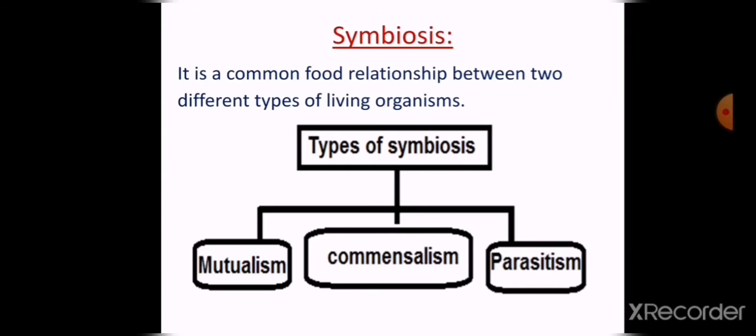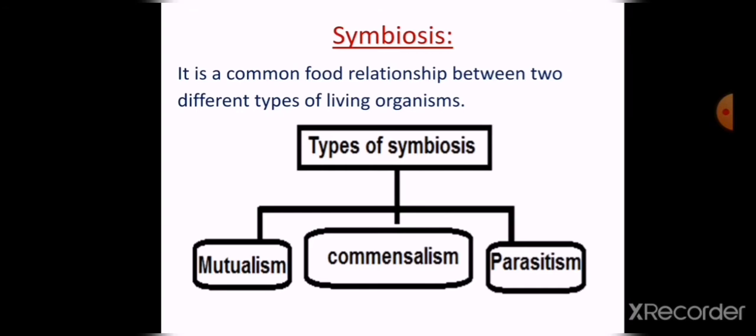organisms. In the last video, we talked about the types of food relationship, which are predation, symbiosis, and saprophytism. And we finished the predation. Now we will talk about the symbiosis. Symbiosis is a food relationship between two different types of living organisms.